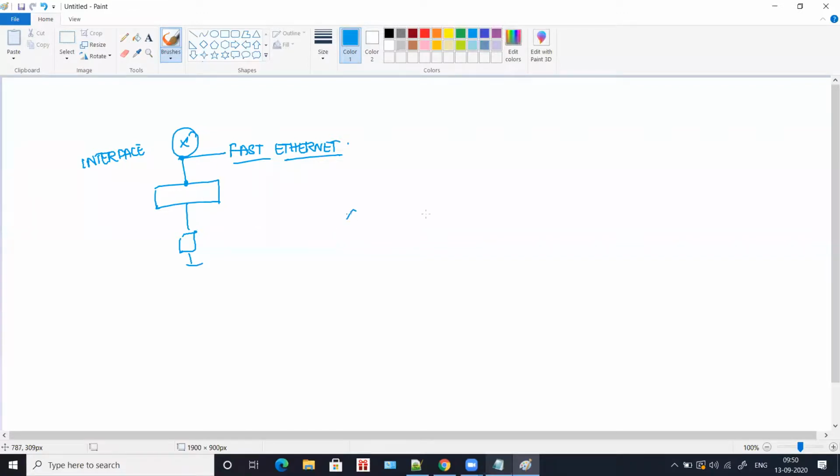And when you try connecting a router with another router, to establish that connection, you will go with serial interface. So when you connect a router with a switch, you go with fast Ethernet, and when you connect a router with another router, you go with serial interface. When you are doing the assignment, you have to keep this in mind: fast Ethernet and serial interface.